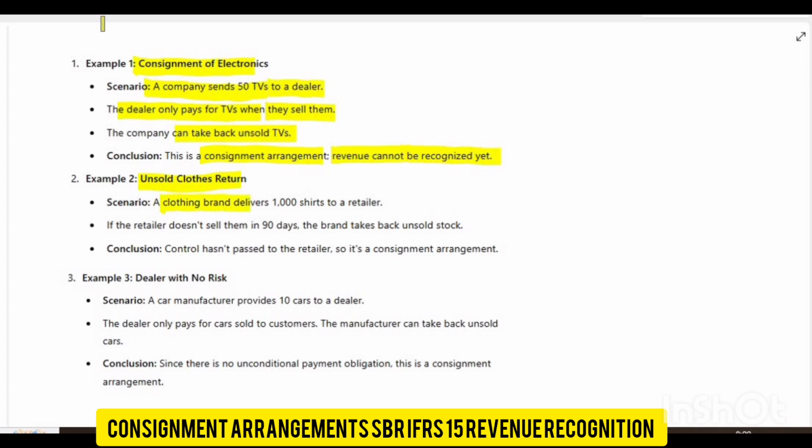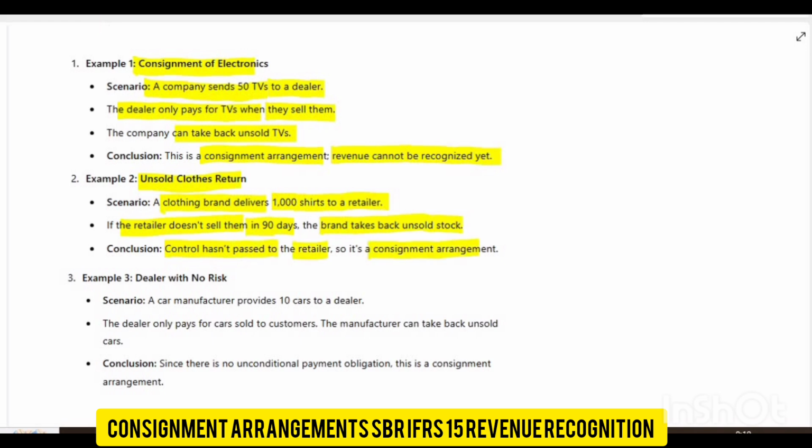A clothing brand delivers 1,000 shirts to the retailer. If the retailer doesn't sell them in 90 days, then the brand takes back the unsold stock. So when the 90 days have passed, then definitely you have to recognize revenue, because the specific time has expired. But within 90 days, the brand can take back the unsold stock. So this is a consignment arrangement. Control hasn't passed to the retailer, so it's a consignment arrangement.